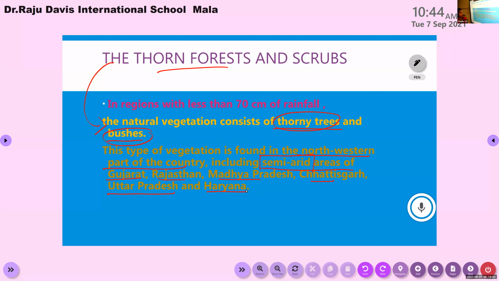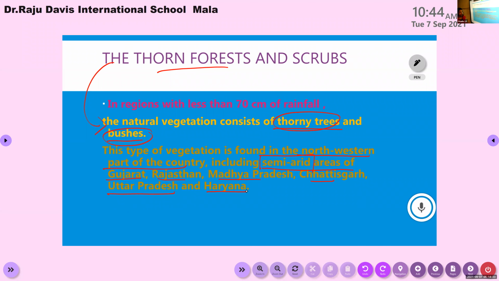So the thorn forest and scrubs is one kind of natural vegetation found in our country. Please mute your mic. Okay. Thorn forest and scrubs are one kind of forest which consists of thorny trees and thorny bushes.